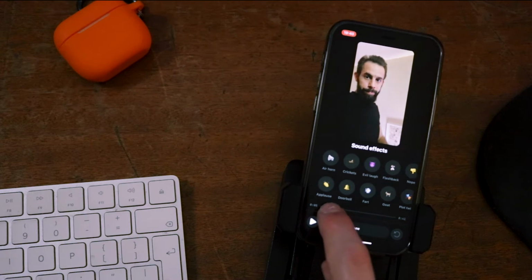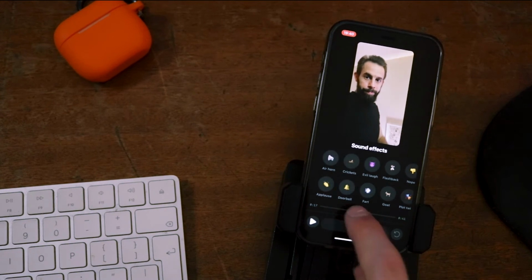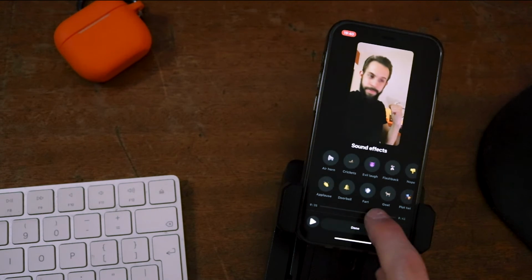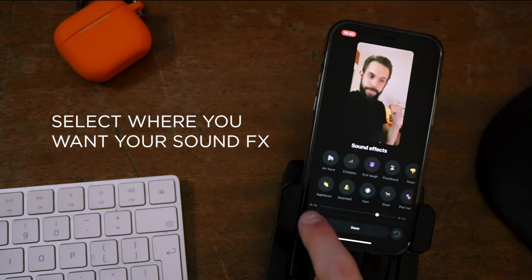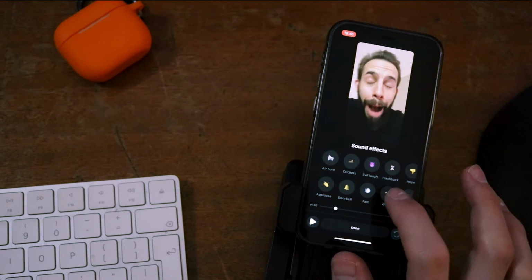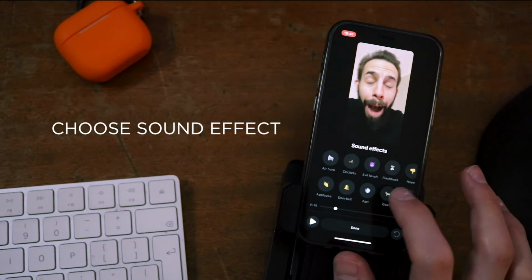Your video will automatically play through. You can hit pause, then move the timer dot right and left to choose where you want the sound to play from. When you have chosen the place, tap the sound effect.